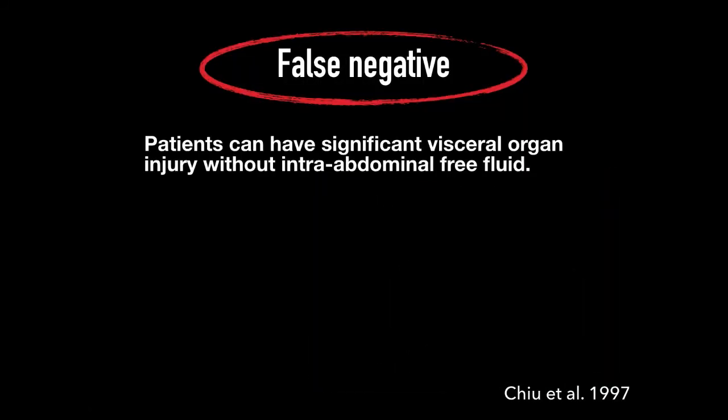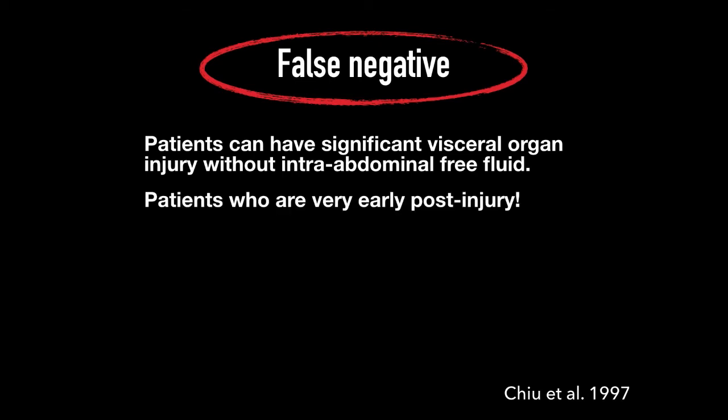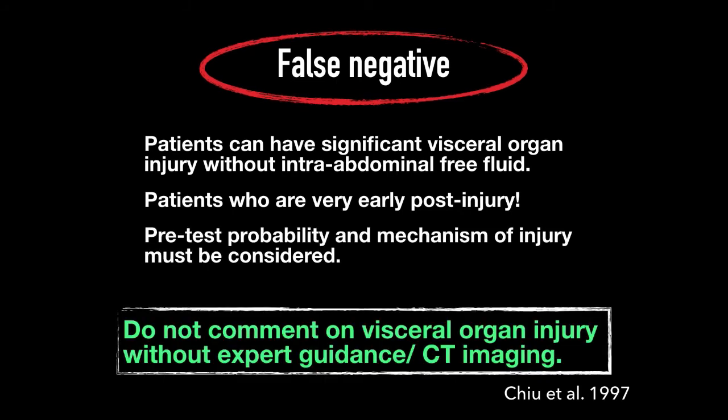Patients can have a significant visceral organ injury without intra-abdominal free fluid, which can happen with items like significant pancreatic lesions, bowel perforations, and visceral lacerations. Patients who are very early post-injury may not have significant free fluid developing in their abdomen. Also, further to this, we can't comment on visceral organ injury without expert guidance or CT imaging, such as the degree of liver laceration.